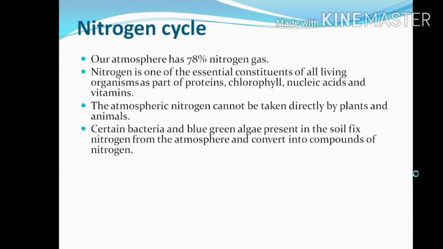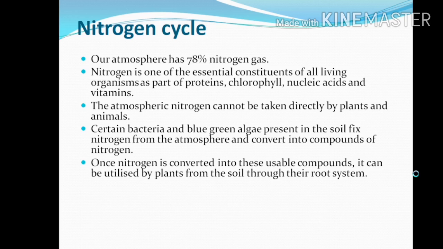So certain bacteria and blue-green algae present in the soil fix nitrogen from the atmosphere and convert it into compounds of nitrogen. That means some kinds of blue-green algae and some bacteria take up nitrogen from the air, and it can enter into the soil. Once nitrogen is converted into a usable compound, it can be utilized by plants from the soil through the root system.